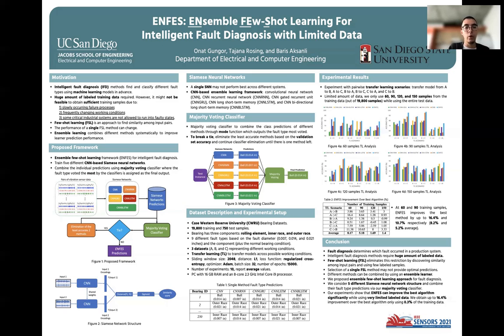In figure 1, we present our proposed framework, which consists of Siamese networks and our iterative majority voting classifier. Given pairs of sensor data, our Siamese networks provide single method predictions, and our majority voting classifier combines these single method predictions. So let's start with the first module, Siamese networks.